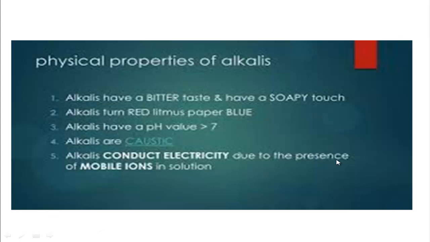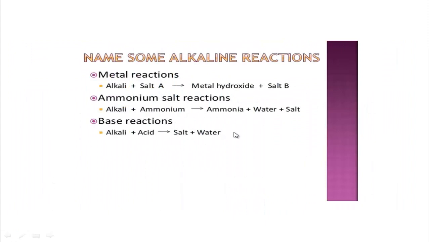Why? Because of the presence of mobile ions in solution. That means inside the alkali solution there are also metallic ions and hydroxyl ions. So due to the free movement of ions, this solution also conducts electricity or is used as an electrolyte. Now we will learn about the chemical properties of bases.